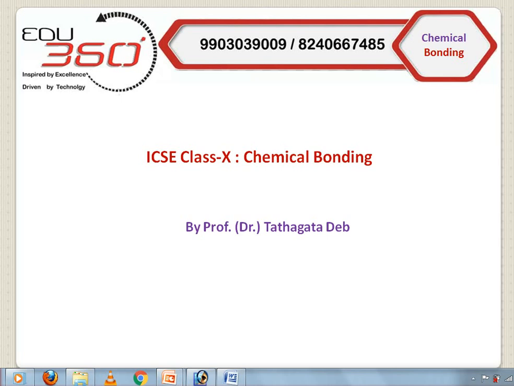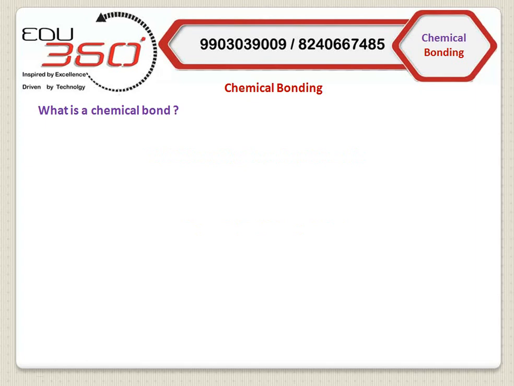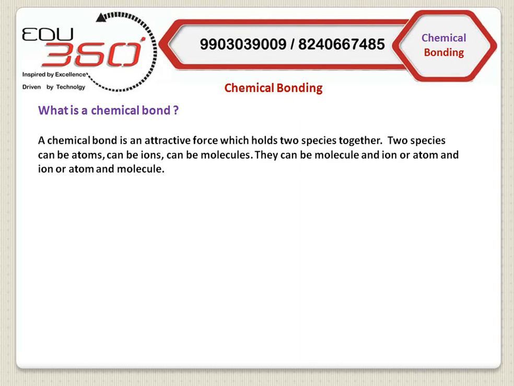Dear students, today we take up chemical bonding as our topic. As you all know, what is a chemical bond? A chemical bond is an attractive force which holds two species together. The two species can be atoms, they can be ions, they can be molecules. They can be molecule and ion, or atom and ion, or atom and molecule.